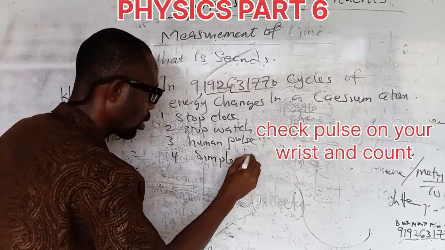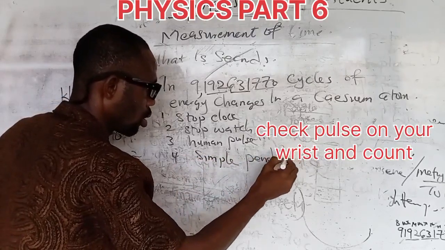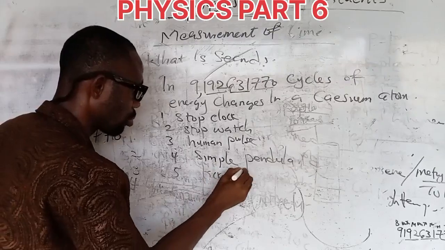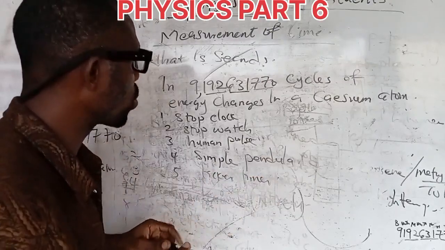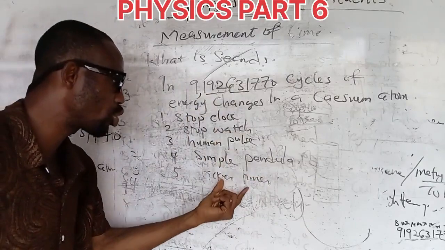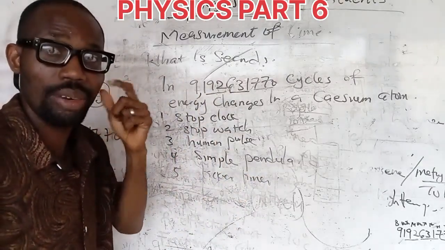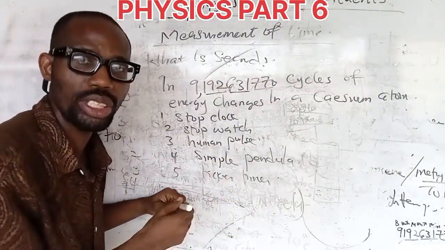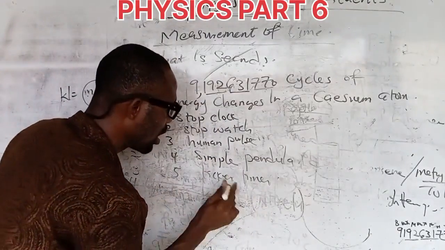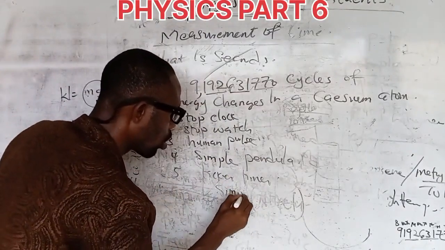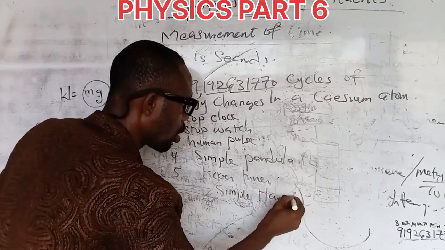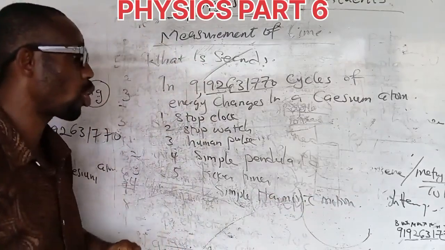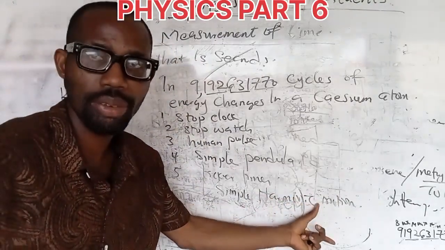And number 5, the ticker timer. Take note of something: all these instruments used in measuring time work on the principle of simple harmonic motion.